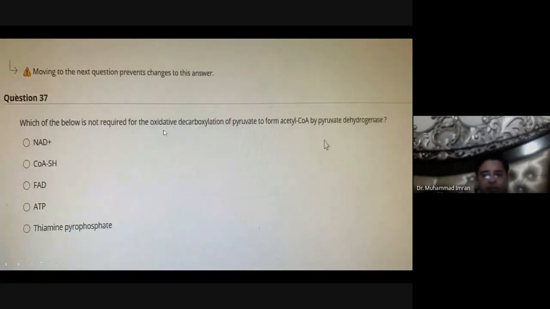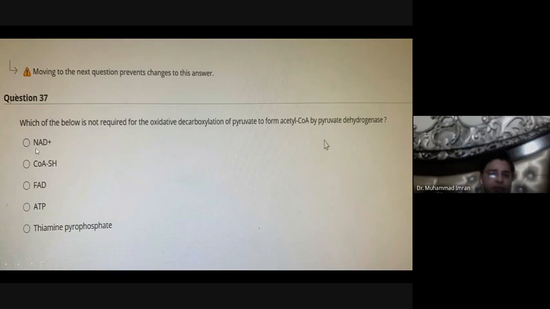Which of the following is not required for the oxidative decarboxylation of pyruvate to form acetyl-CoA by pyruvate dehydrogenase? Pyruvate dehydrogenase requires 5 cofactors. So, which cofactor is not required?